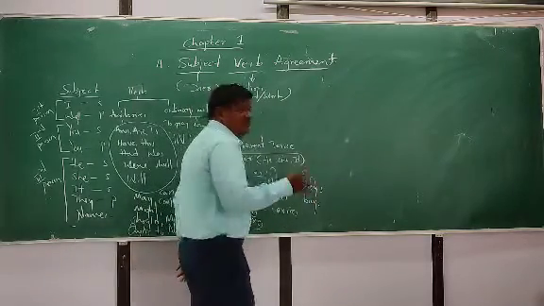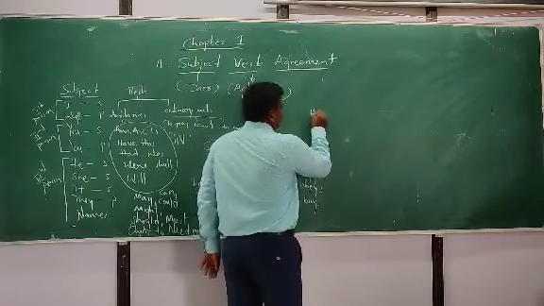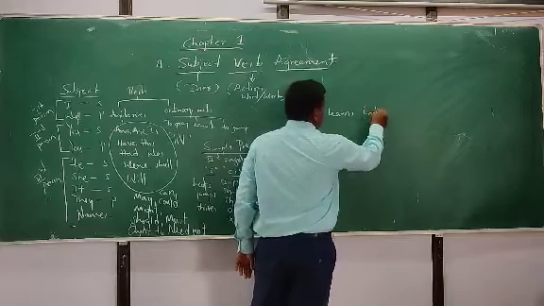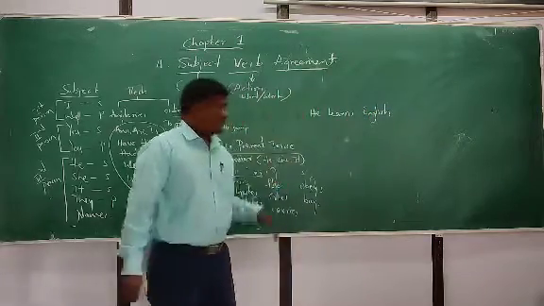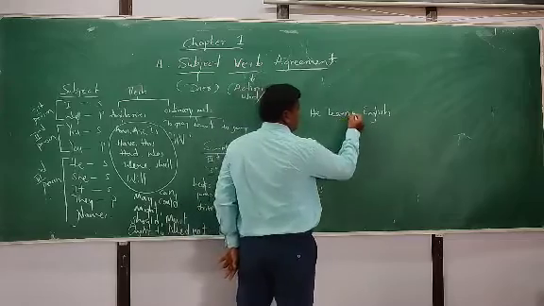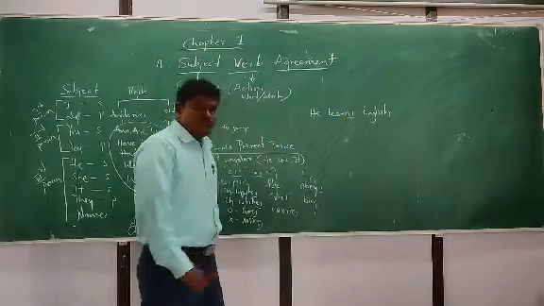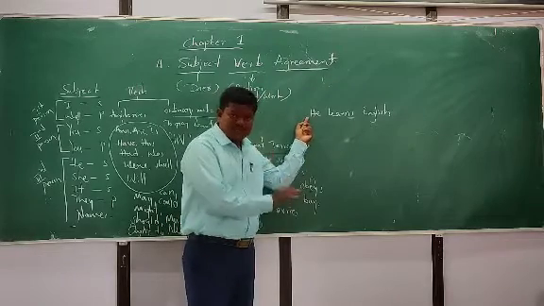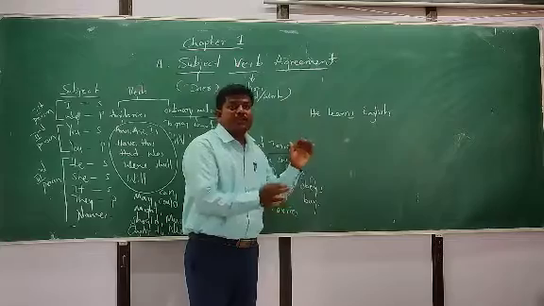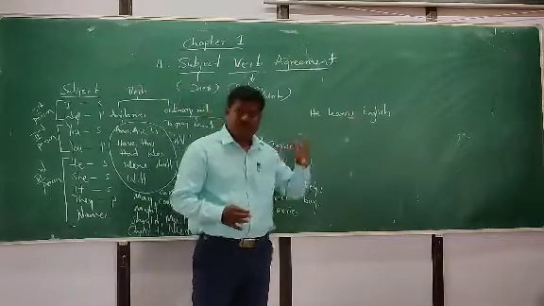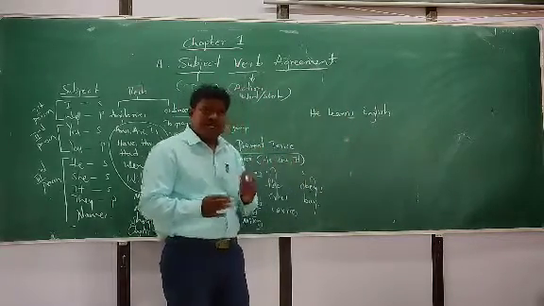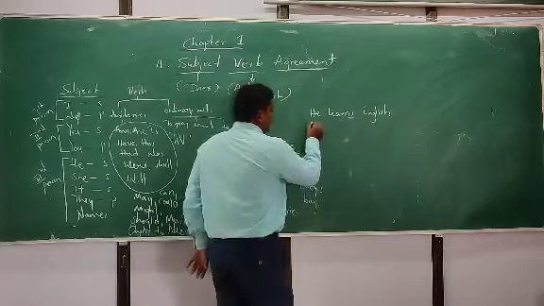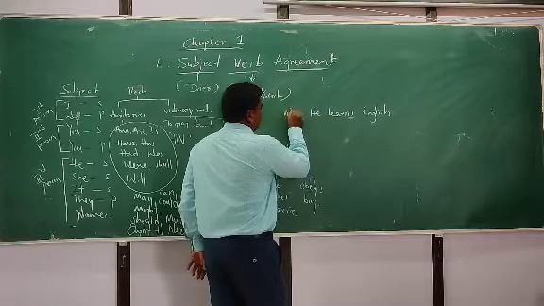So this is the rule. For example, I will give one example: He learns English. In this sentence, observe the verb, we add s to the verb. Why? It is the third person singular. He learns English, she learns English, it learns English, and you may take names also: John learns English, Ramu learns English. Subject must be singular, then only we add s.